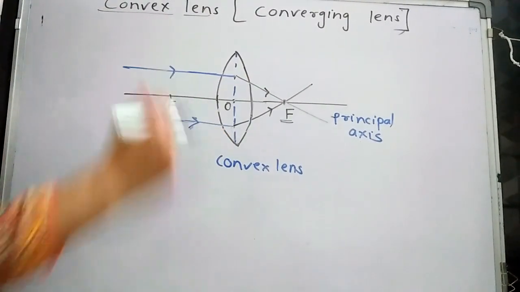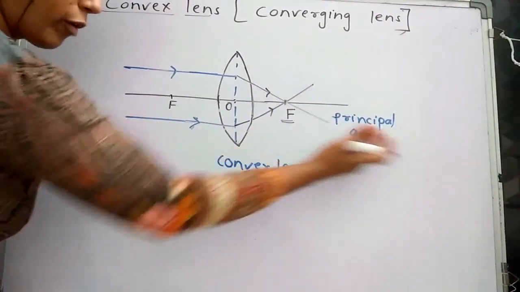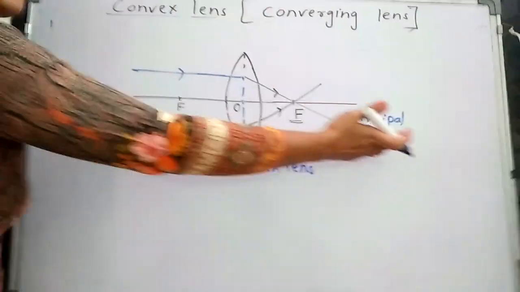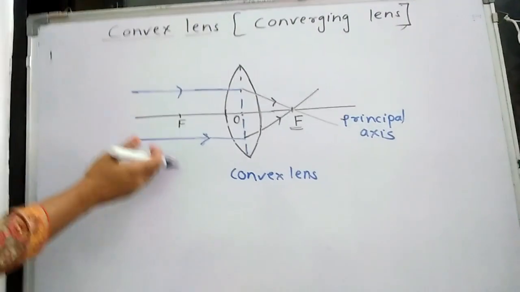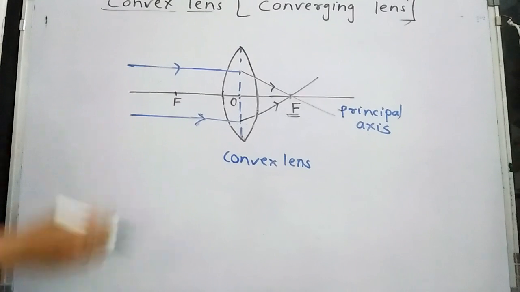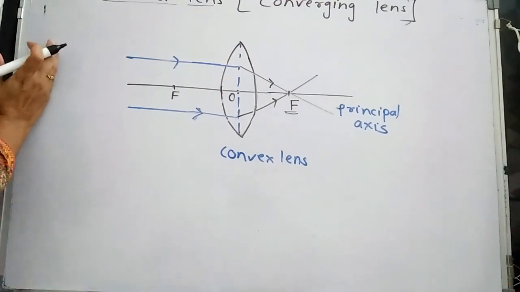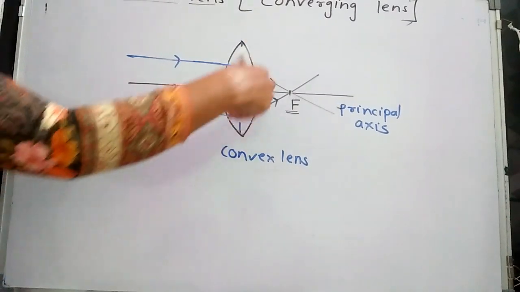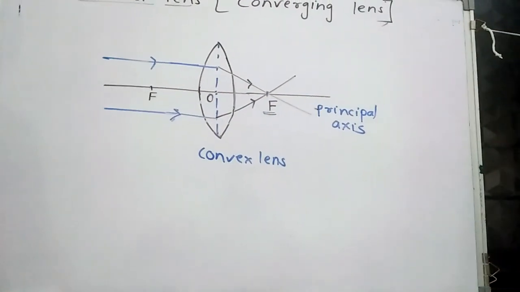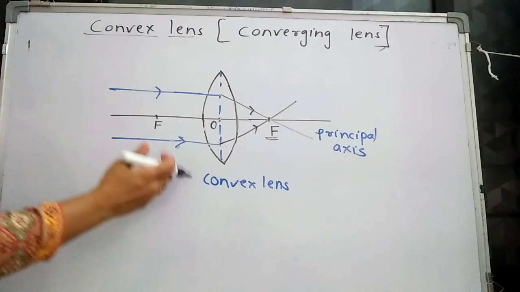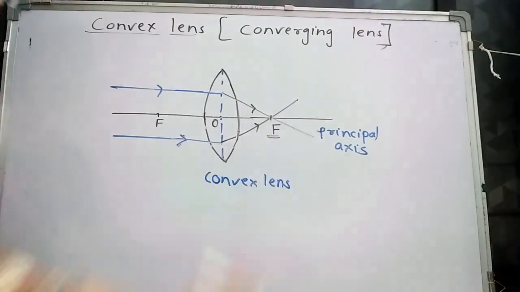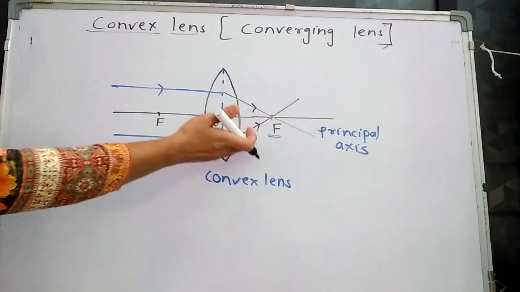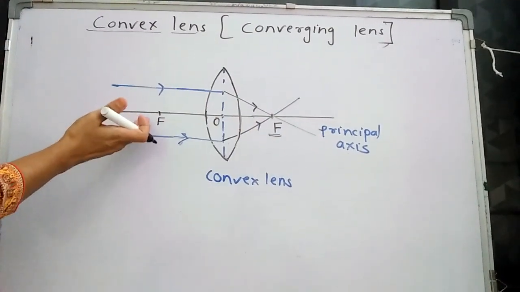But it is transparent, so we can pass the light rays from this side also. If we pass the light rays from this side, we will get the focus on the left side.